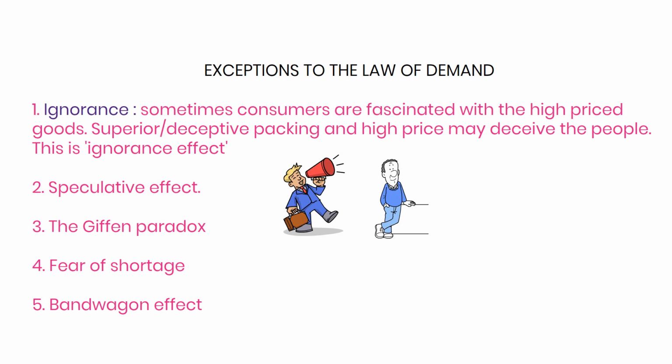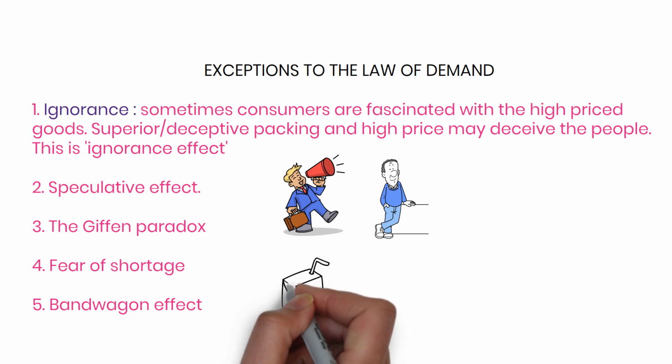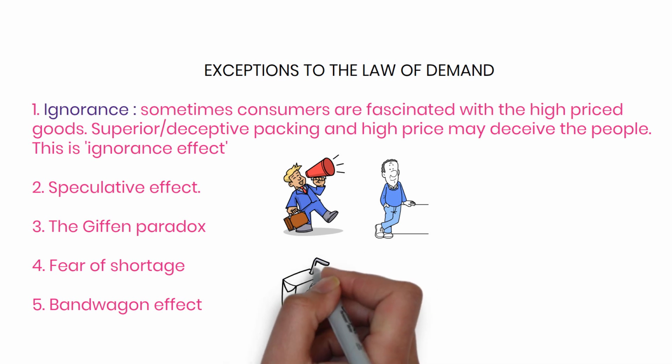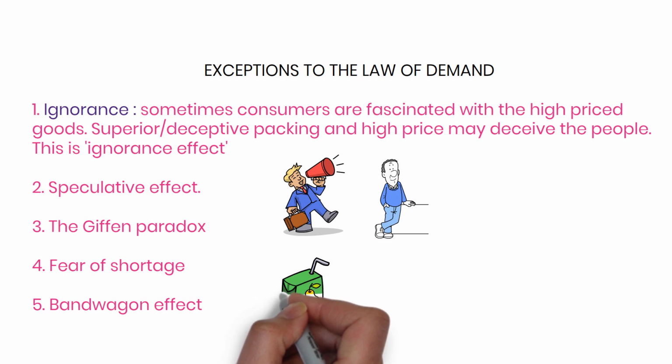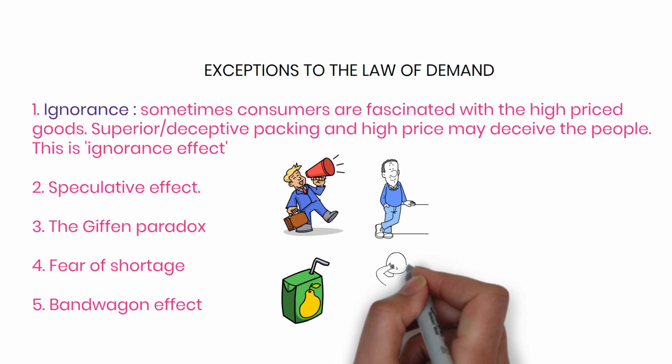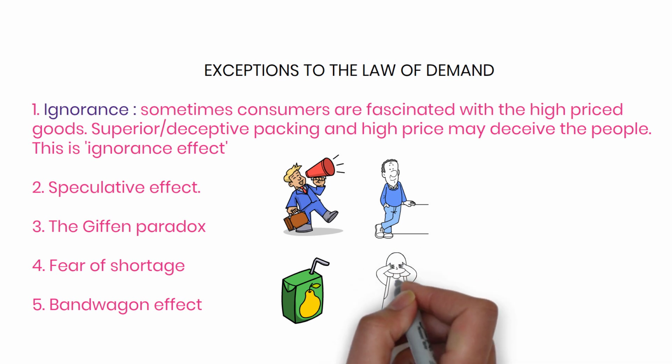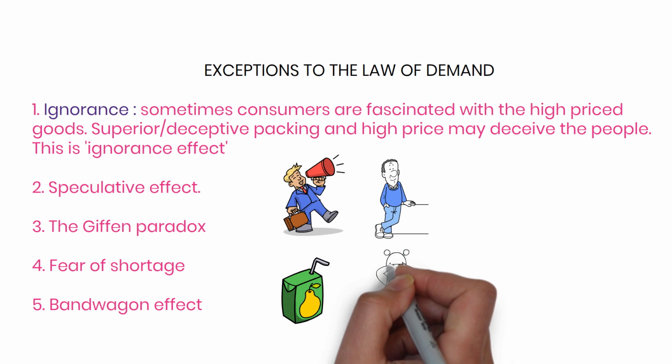And next you can say is fear of shortage. People may buy more of a commodity even at a higher price when they fear of a shortage of that commodity in the near future. When they feel that in the near future there will be shortage of the commodity, they tend to buy more.